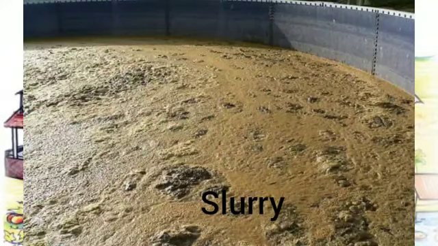Slurry means it's a good manure, the waste of many animals, as well as the coal, the cement, everything mixed together. See, this is the picture of slurry. Okay, so it is like a liquid gel-like mixture.